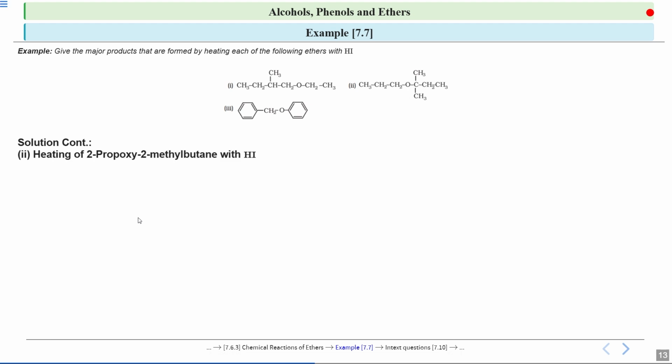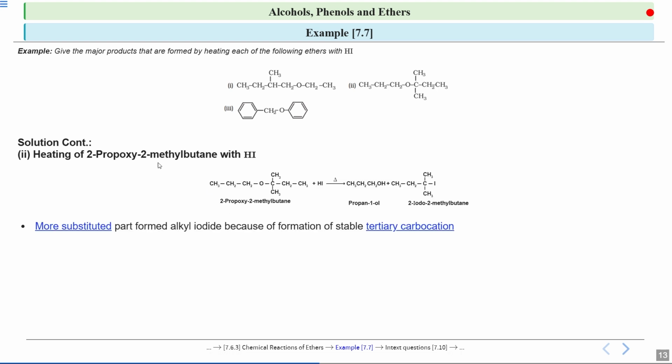Now if you look at the second example, you are heating 2-propoxy-2-methylbutane with HI. In the first step, this compound will get protonated. So oxygen will get a hydrogen and there will be a plus charge. Now again there are two possibilities. The iodide can attack on this carbon or here it can attack on this carbon.